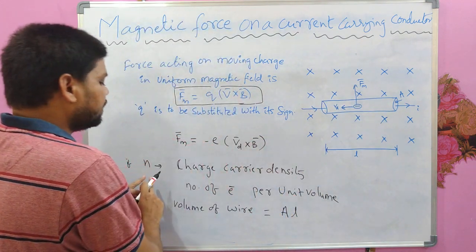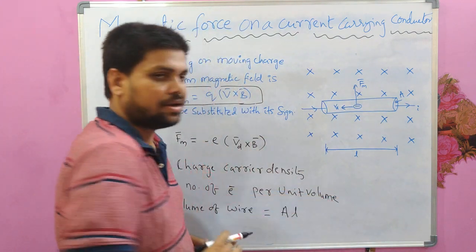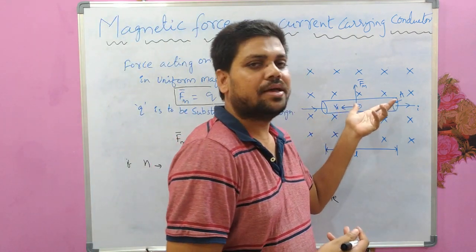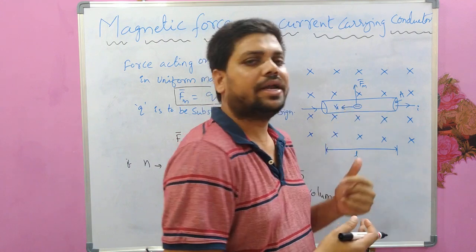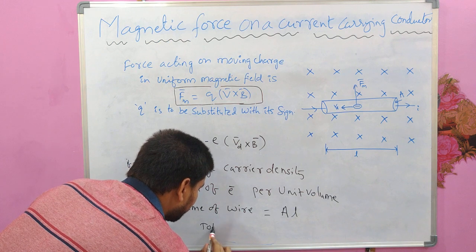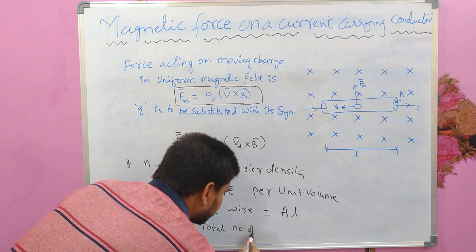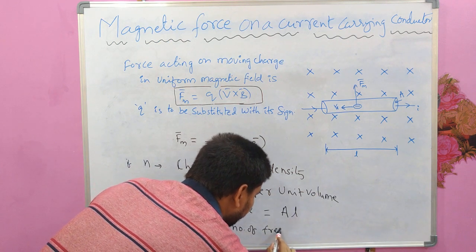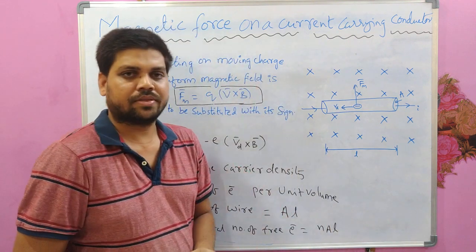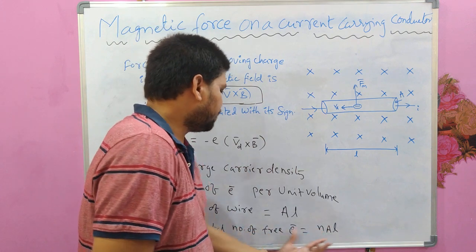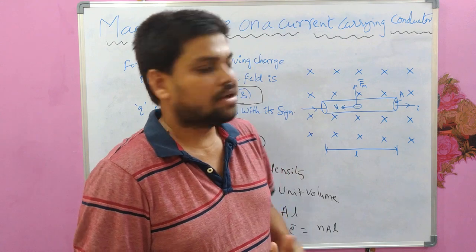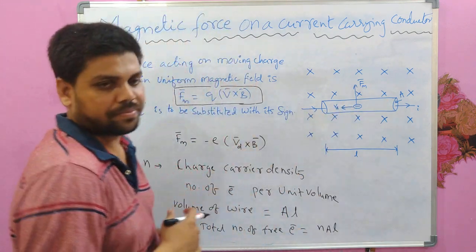So if n is the number of electrons per unit volume, then the total number of free electrons in this current carrying wire will be n into A into L. These are the total number of free electrons which are moving in this wire with the drift velocity Vd.